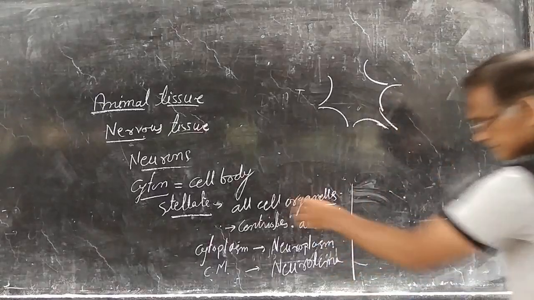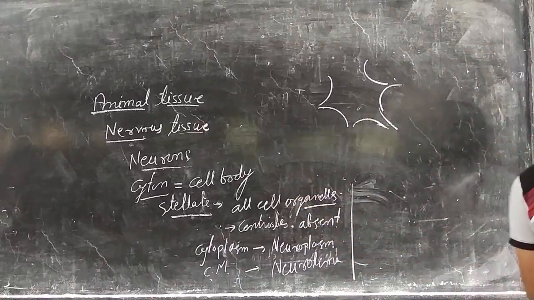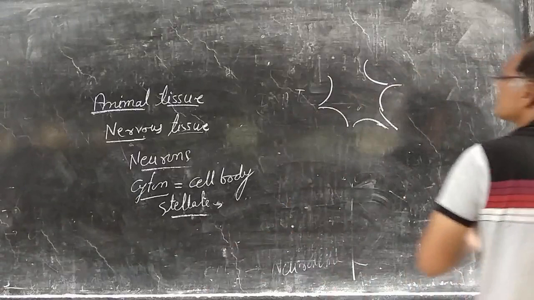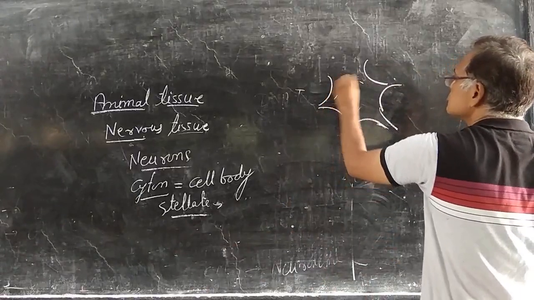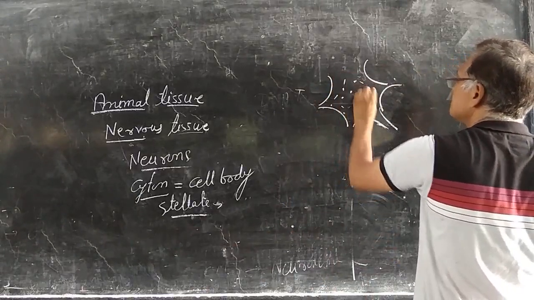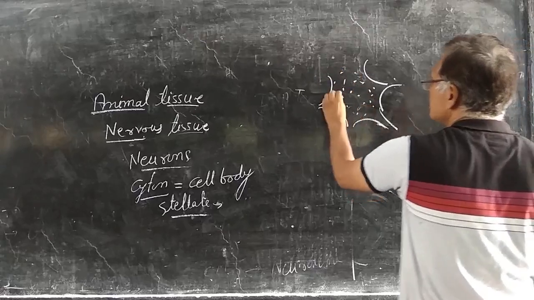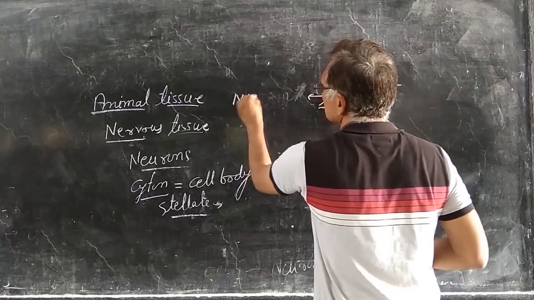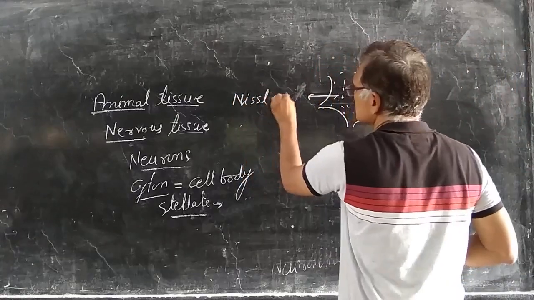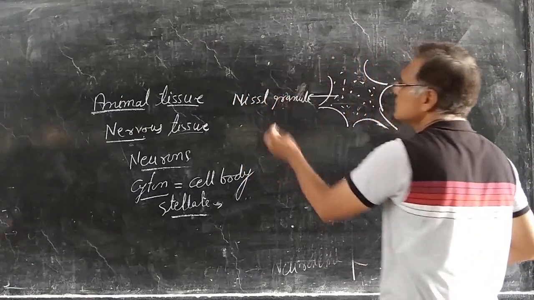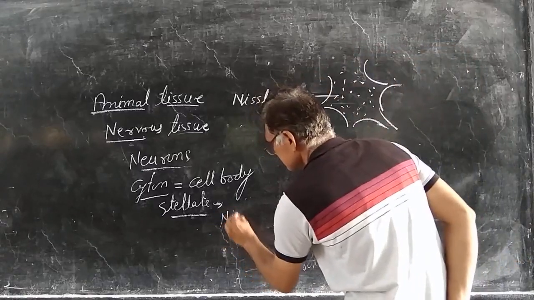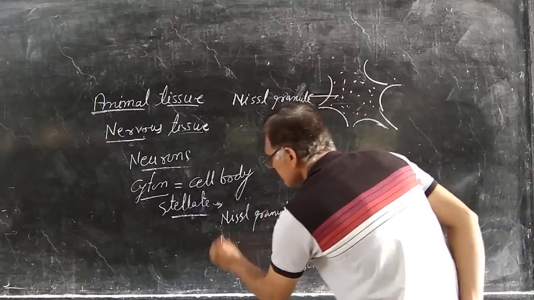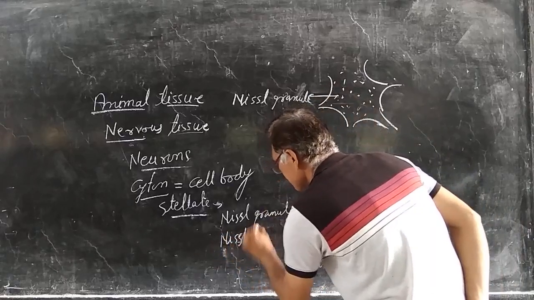The neuron cell, or cyton, also contains specific granules and specific fibers, known as Nissl granules and Nissl fibers.